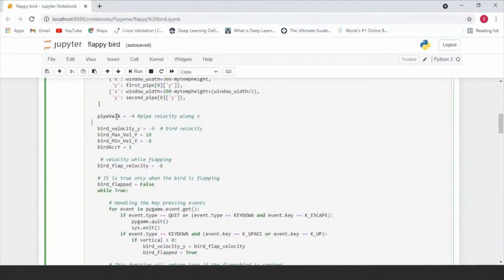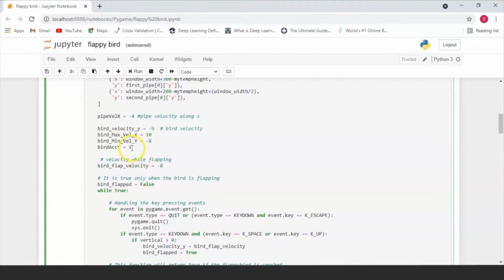Now pipe vel x is basically defining the pipe velocity along your x-axis, and the bird velocity, which is along the y-axis, is defined over here. So basically your bird is going to have two different parameters. One is that it's going to move up and down, which is its velocity along the y-axis. Another is it's going to move across, which is its velocity across the x-axis. Now at the same time, the pipes also have to keep moving and they have to exit this frame. So that's what all of this is defined by.